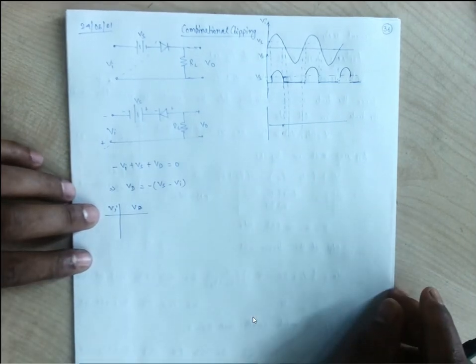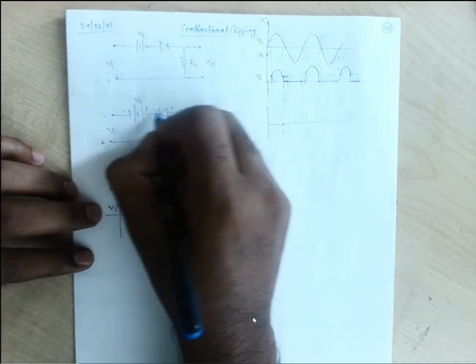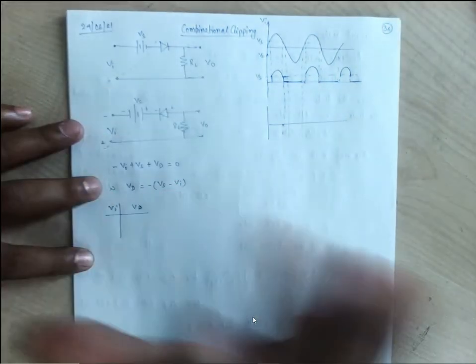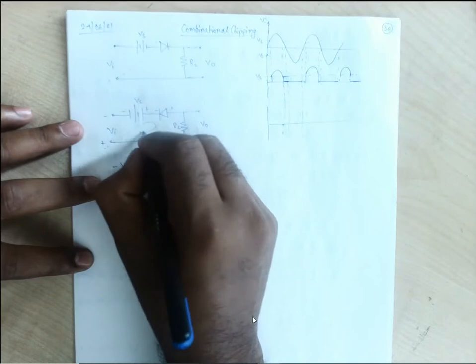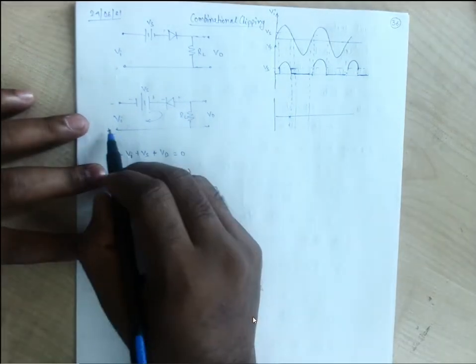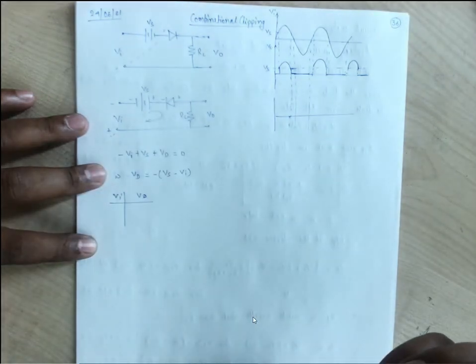So we are working with negative of Vi. If we consider it this way, it is plus minus. I hope you understand this KVL, right? I hope there is no problem with this. Yes, sir. So it is plus minus, minus plus, minus plus. Okay.